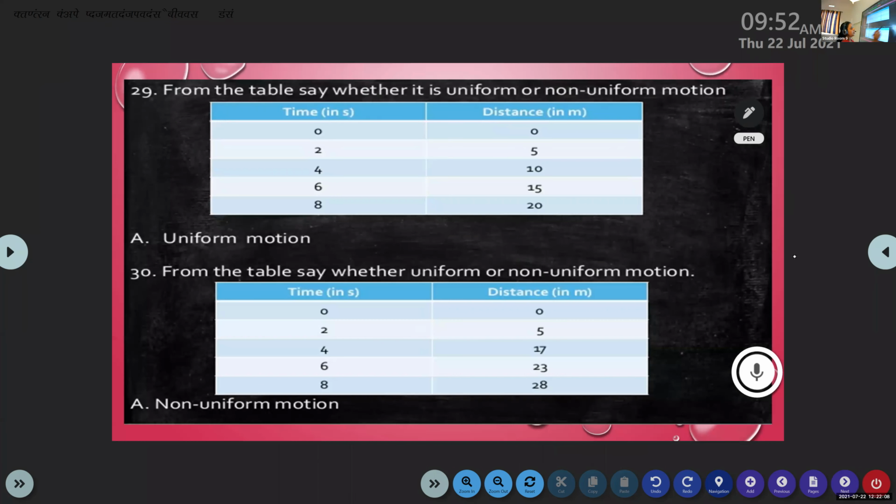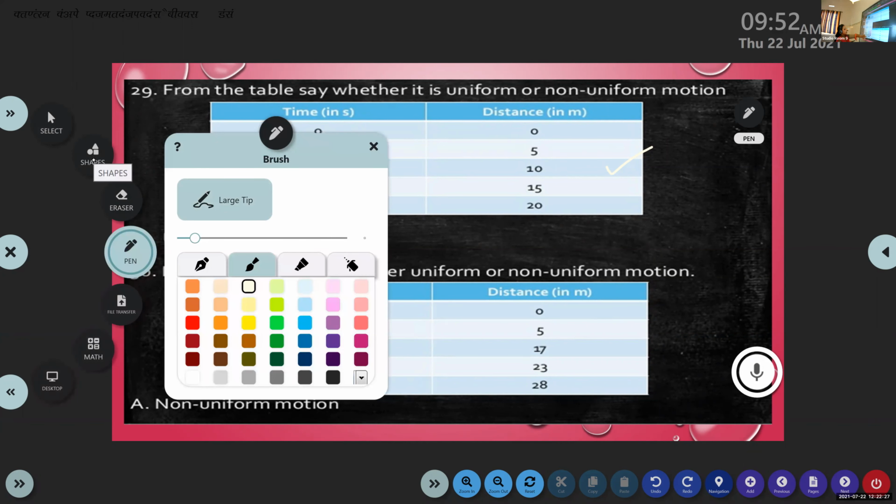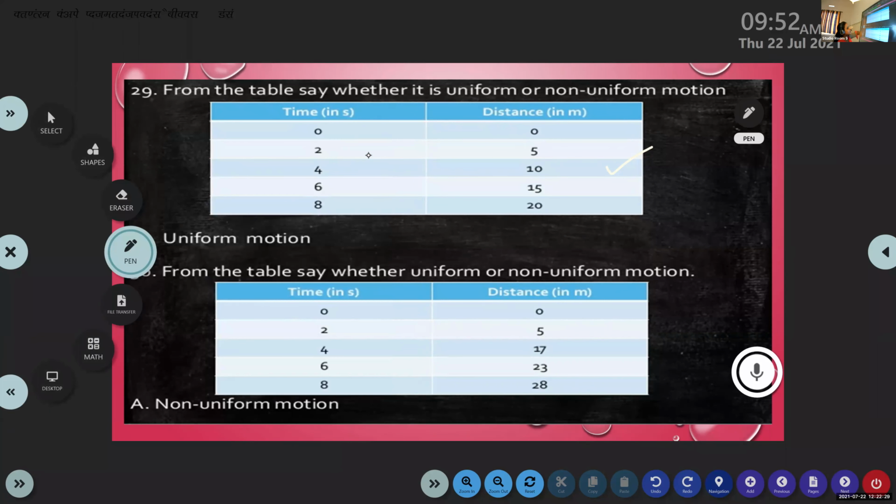Okay. Here you have 2 tables. Focus only on the first one. In these 2 tables, in the 2 columns, you have the distance covered by the object given in a given interval of time. Okay. So identify the distance covered by the object in 4 seconds.